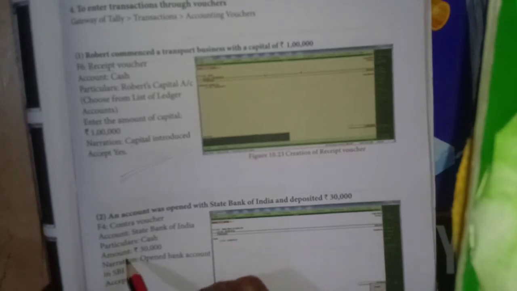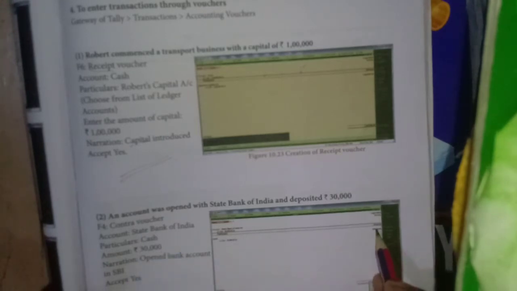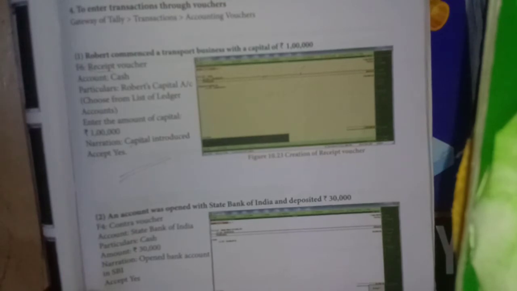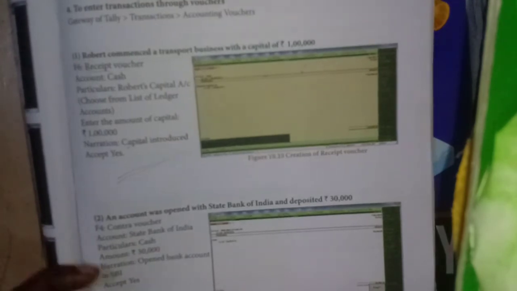Then amount 30,000 we should enter here. Then in the narration, bank account opened in SBI. Then at last, write yes, click yes here.